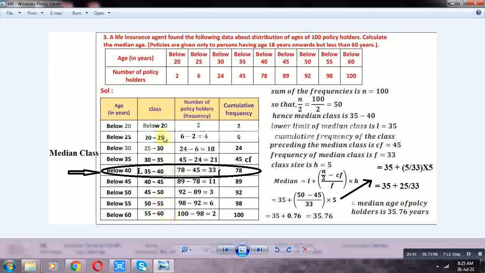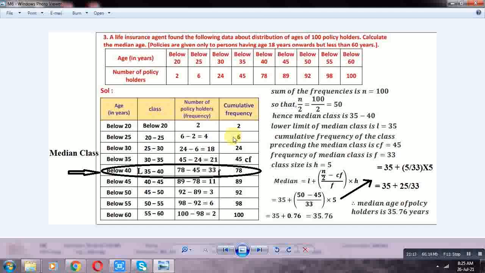First frequency 2. Next, 6 is the cumulative frequency of upper boundary 25. So the frequency of 20–25 is 6 minus 2, that is equal to 4. 25 is the cumulative frequency of upper boundary 30. So the frequency of 25–30 is 24 minus 6, that is equal to 18.